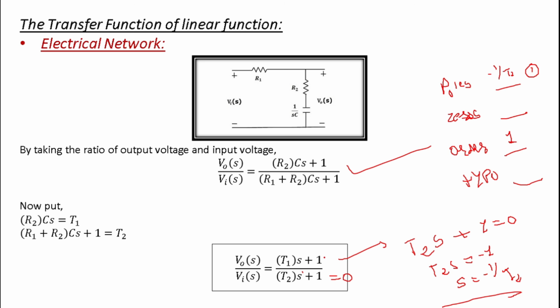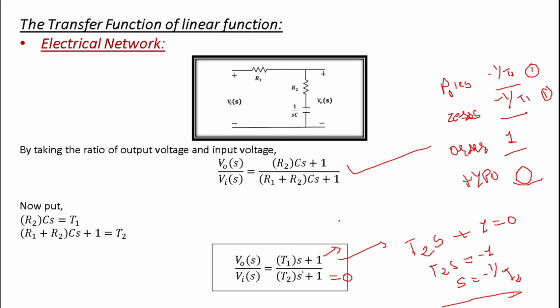In the same way you can find the zero by solving this equation, so that will be minus 1 upon T1 only. You solve this equation, you will get minus 1 upon T1, and the number of zeros here is also 1 only. What is the type of the system? Here you can see the root is minus 1 upon T1, so no root is lying on the origin, that is why the type of the system is 0. So this should be your answer for poles, zeros, order and type of any kind of system.